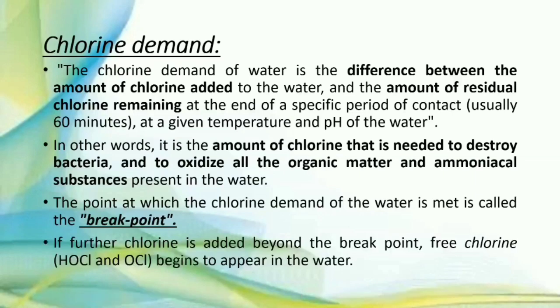If further chlorine is added beyond the break point, the free chlorine begins to appear in the water. So we should add the chlorine up to the break point, at which the chlorine demand of the water is fulfilled. If further chlorine is added, the free chlorine begins to appear in the water.